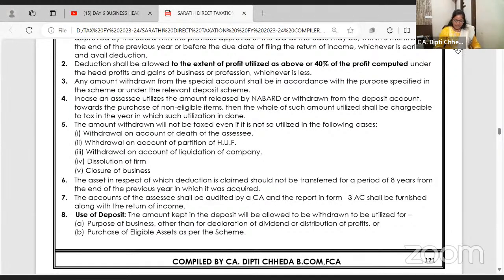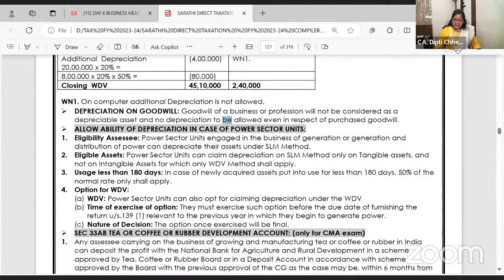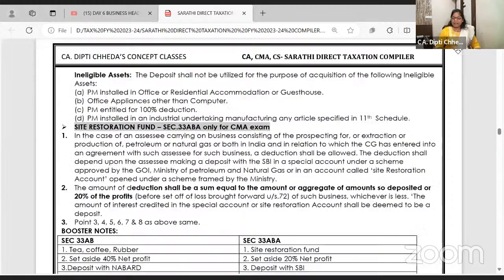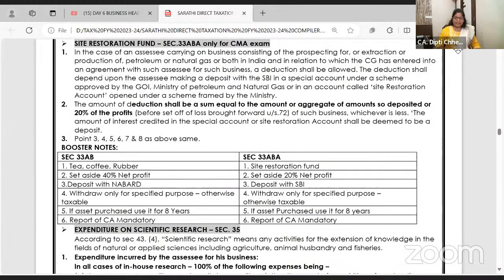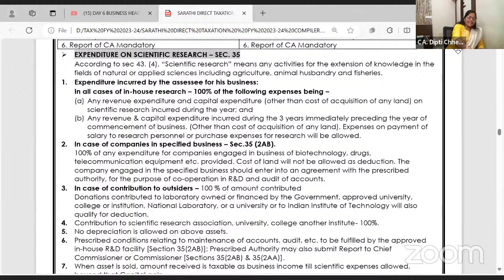This I am excluding now, this part, that is the tea, coffee, rubber development and the site restoration fund. For CMA students, I will teach it separately. Right now, scientific research I want to do. We all know that research and development expense is an ongoing activity. And so they say scientific research expense is allowed in section 35.